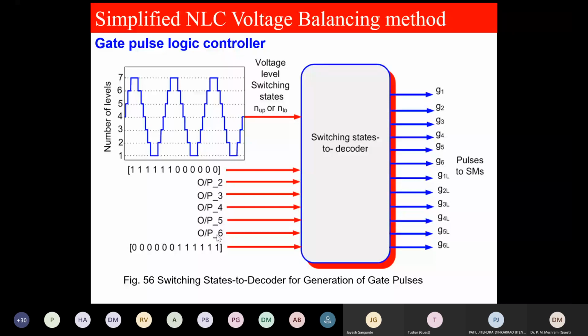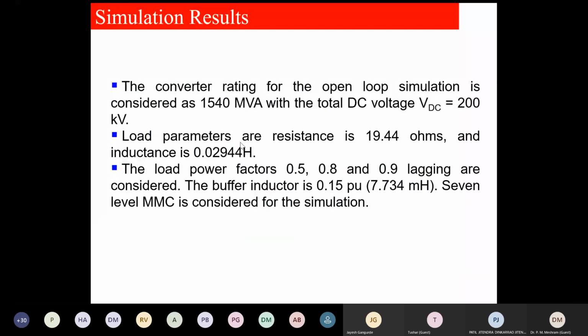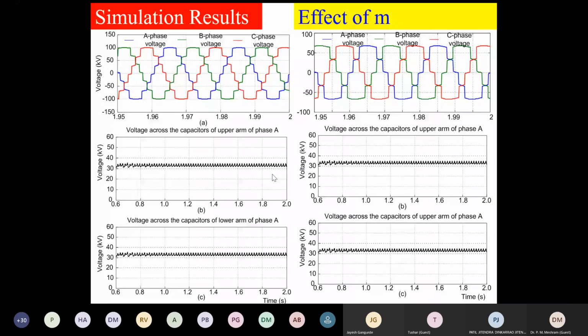These are the pulses, G1 to G6 for upper arm, G1 to G6 for lower arm. This converter is for 1540 MVA, DC voltage plus 2 kV. Load parameters, load power factors are chosen here. You see here 7 level. Output is VDC by 2 to minus VDC by 2. This is the capacitor voltage, VDC by N.